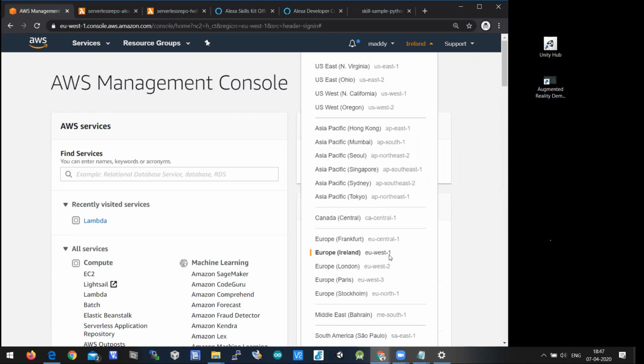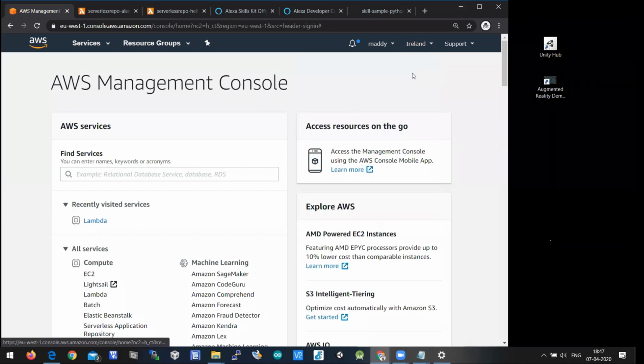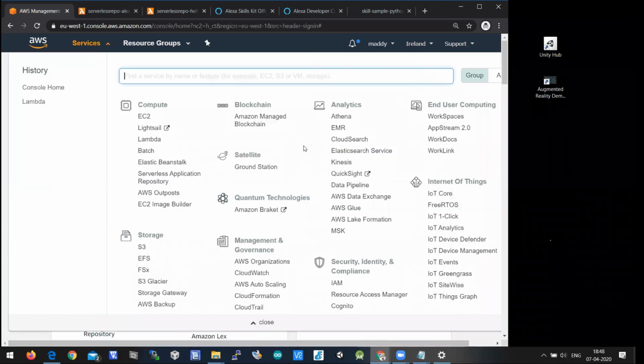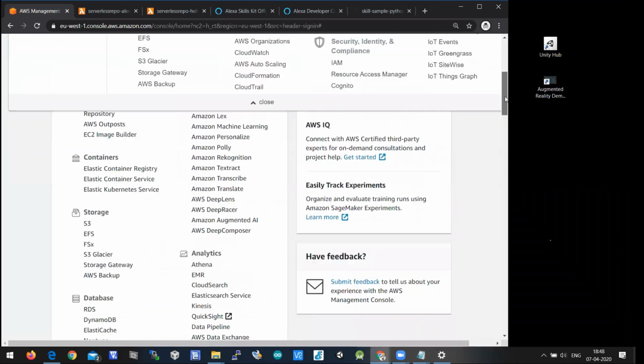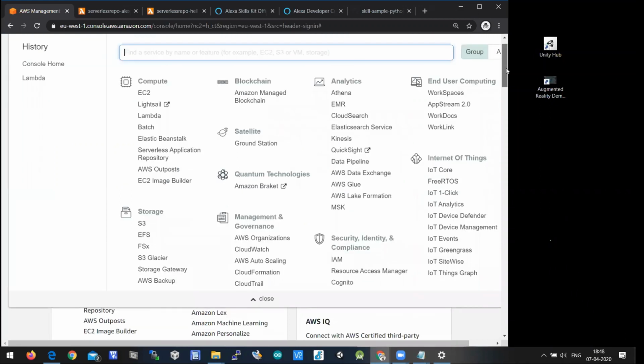You can create a skill to your Alexa because your Amazon account will be 1-year free tier. 1-year free tier is available only in Ireland region. So that too in EU-West-1. So make sure that your data center region is this Europe, Ireland. You can select here. So as I said, you'll have a lot of services which are related to different technologies here. Compute machines will be there, blockchain, analytics, IoT, and all. Lot of things will be there.